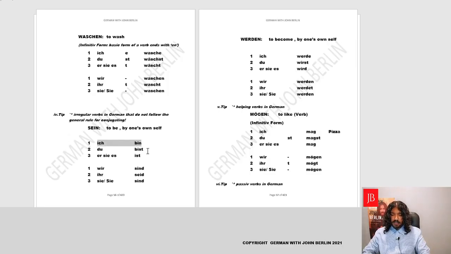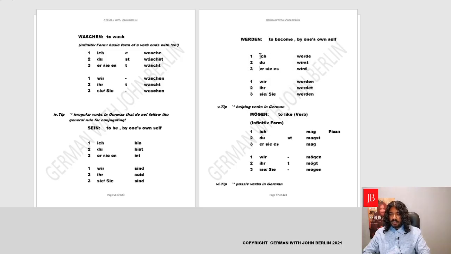Ich bin. So you see, complete change. Du bist, sie ist. Wir sind, ihr seid, sie, sie sind. So what is the meaning? I am, you are, he, she, it is. We are, you all are, they are, and you are formal. Yes? I'll repeat. Ich bin, du bist, sie ist. Wir sind, ihr seid, sie, sie sind. I need you to remember this. Very important verb.